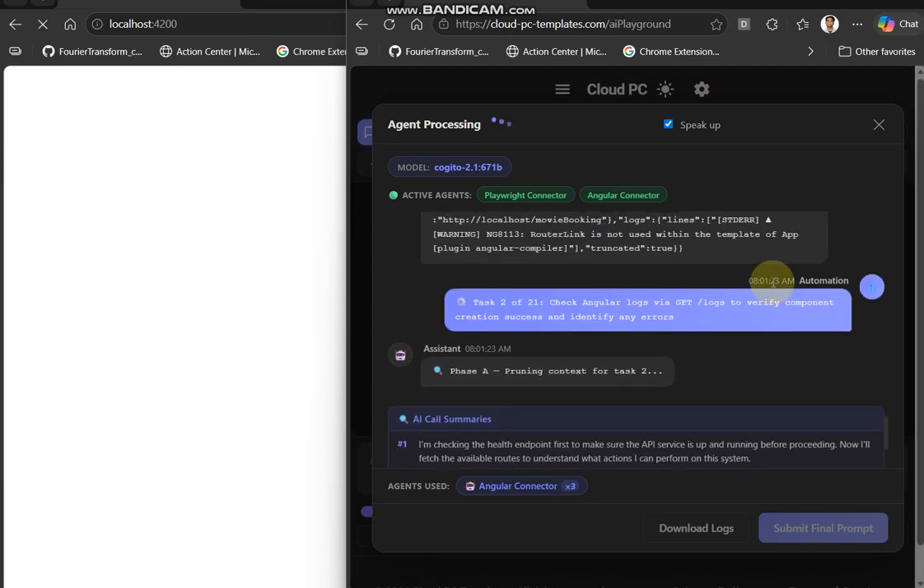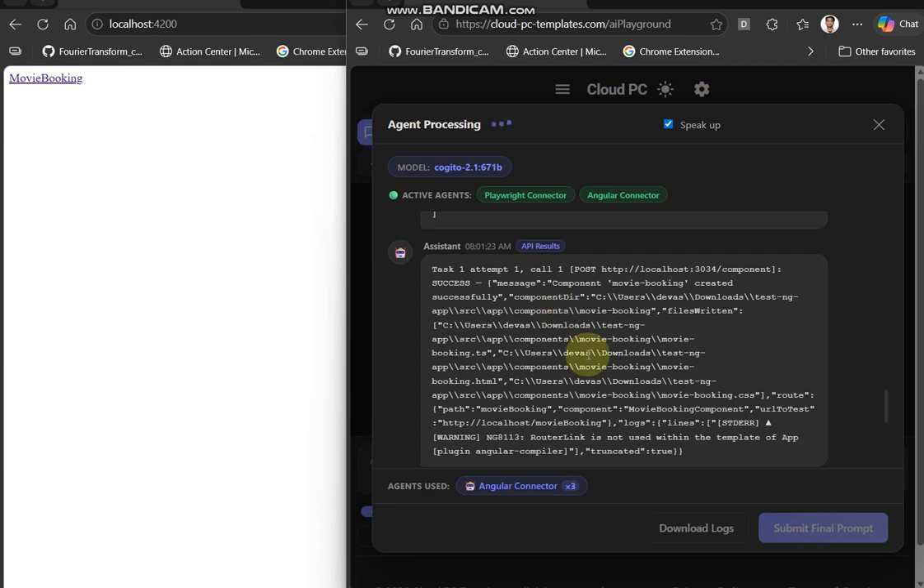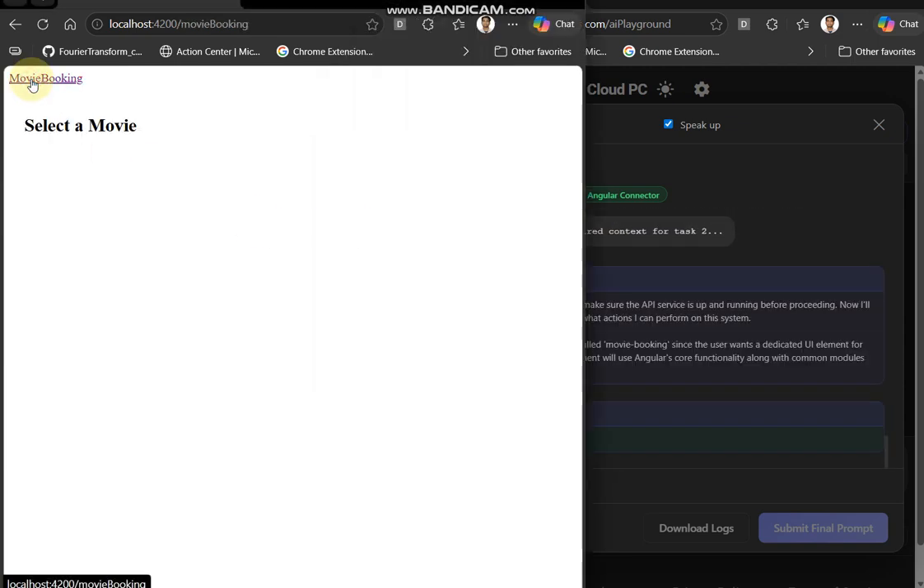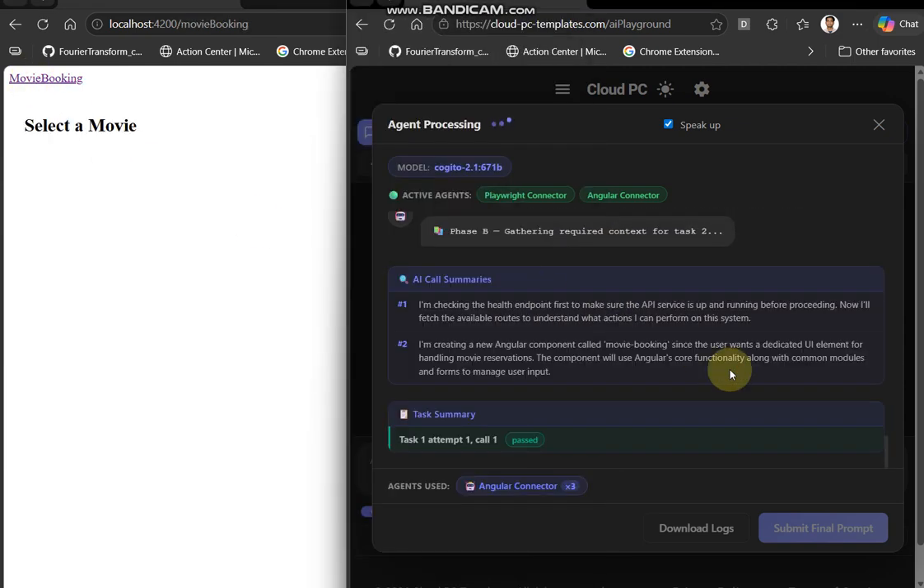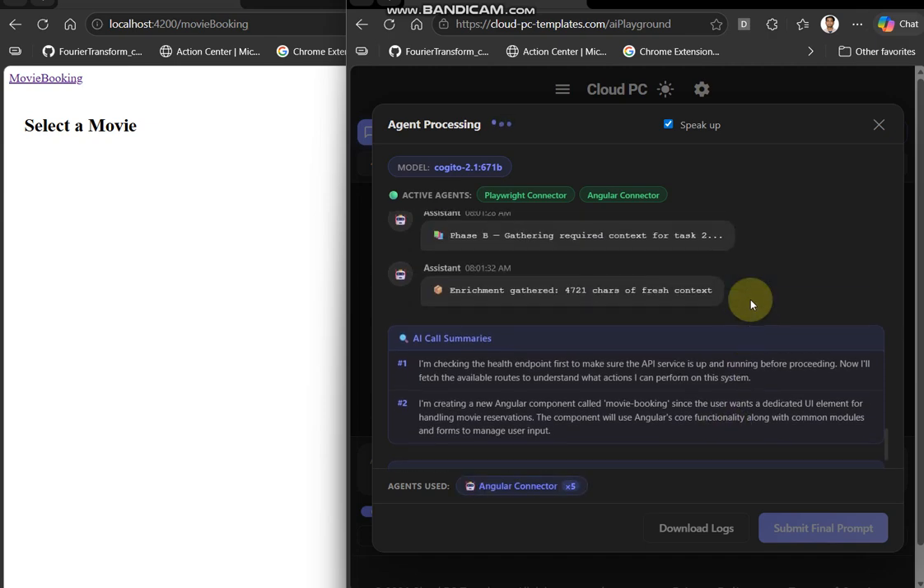I'm creating a new Angular component called Movie Booking since the user wants a dedicated UI element for handling movie reservations. The component will use Angular's core.